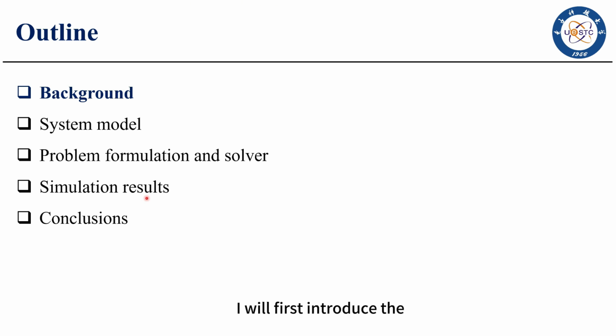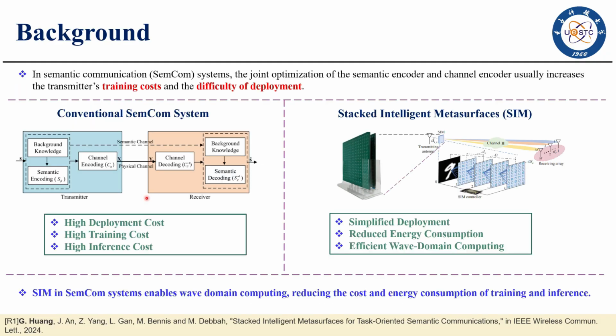I will first introduce the background of this paper. In semantic communication systems, the joint optimization of the semantic encoder and channel encoder usually increases the transmitter's training costs and the difficulty of deployment.